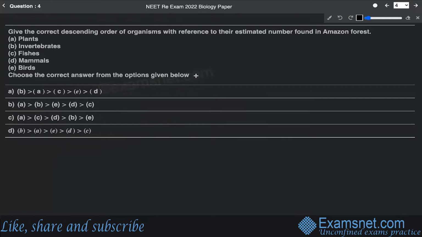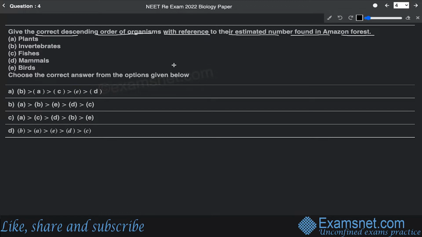Question number 4 says: give the correct descending order of the organisms with reference to their estimated number found in the Amazon forest. Plants, invertebrates, fishes, birds, mammals. Choose the correct answer from the options given below. Now, this question has been asked from the chapter of your Biodiversity and Its Conservation from your standard 12.